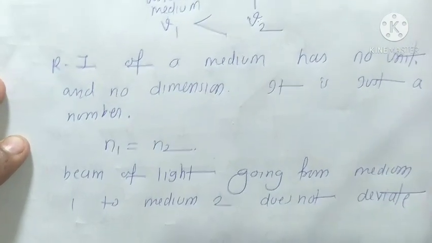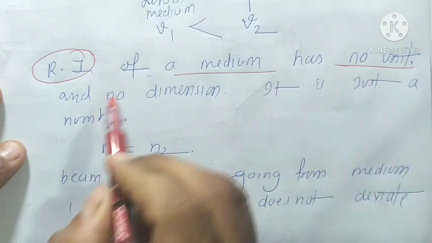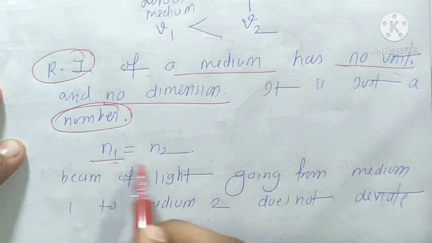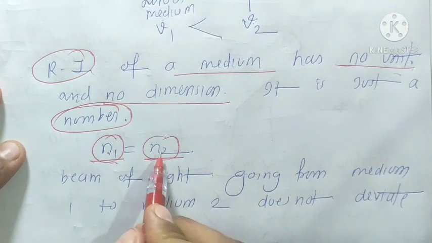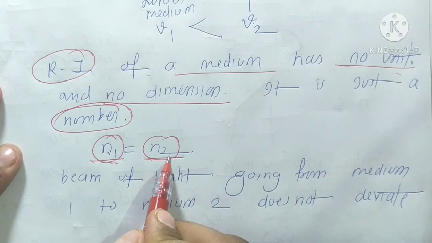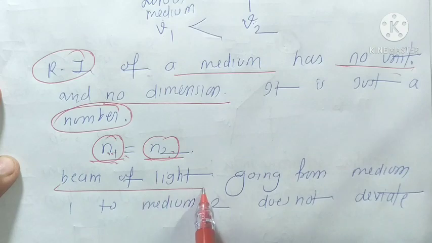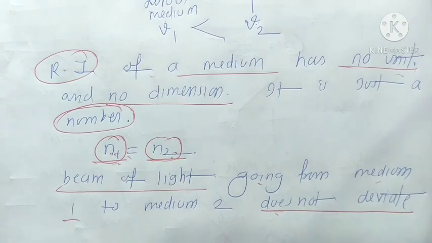The refractive index of the first medium and of the second medium are both equal, so in that case the beam of light does not deviate. I mean, the speed of light is the same in both media.